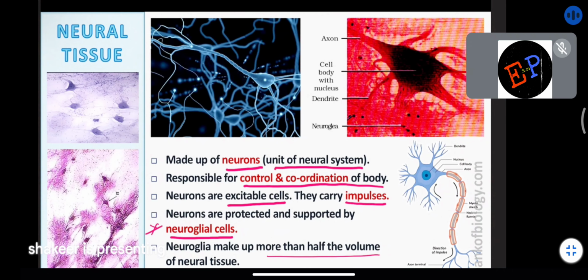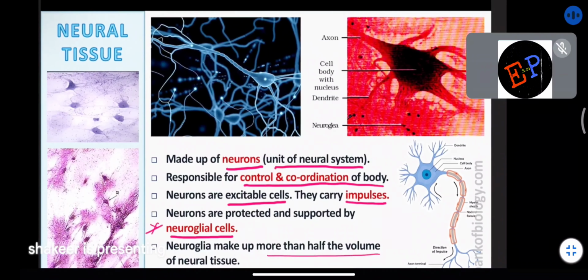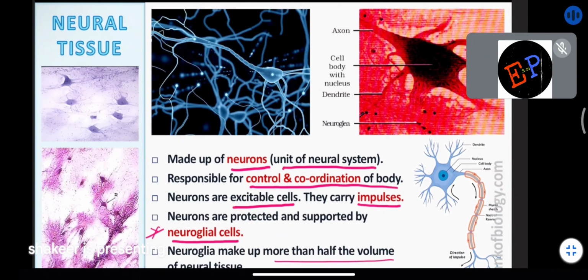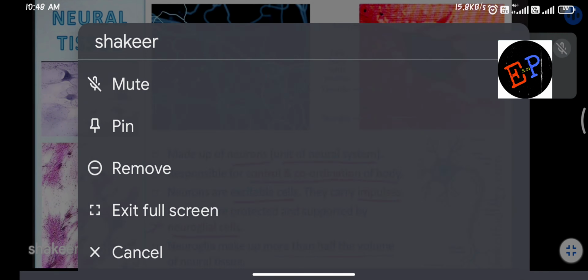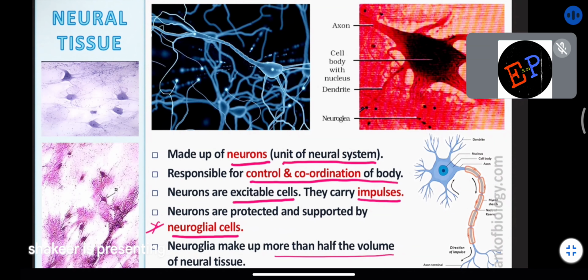So of this neural system, half of the cells are responsible for protection. And those cells are neuroglial cells. Neuroglial cells are not responsible for carrying impulses. Are you able to understand?